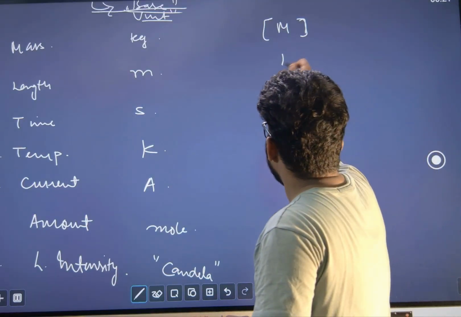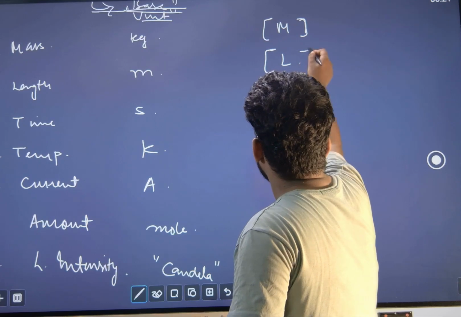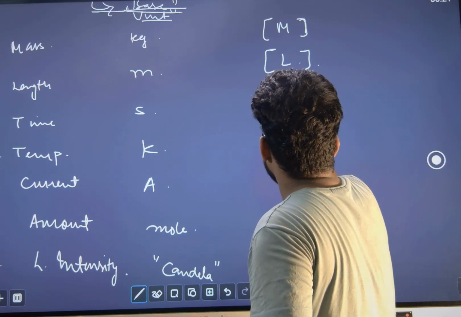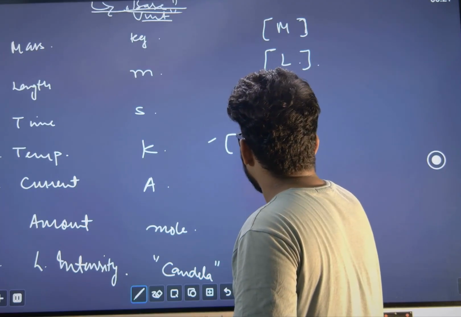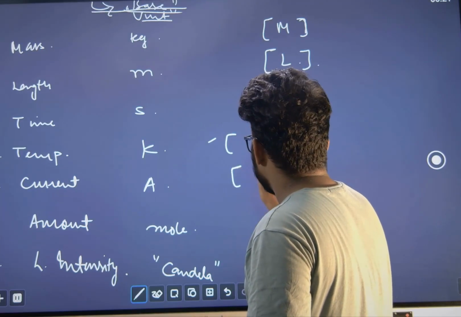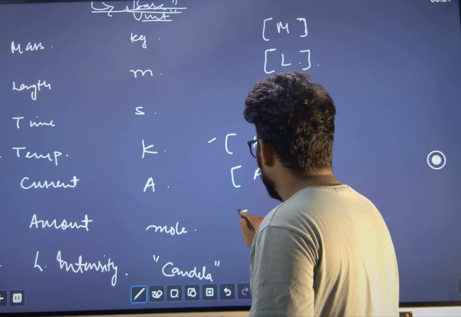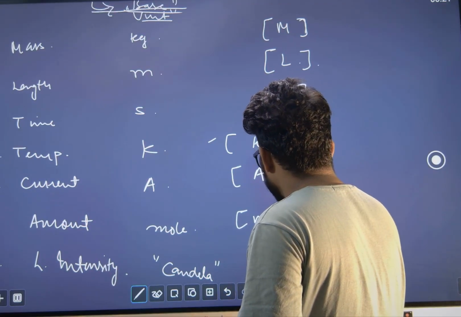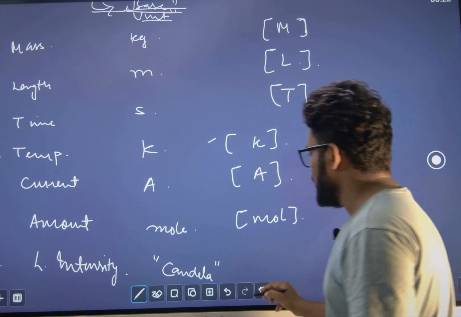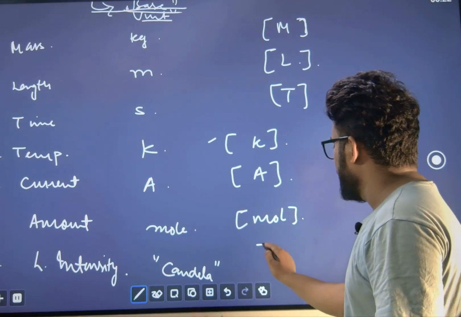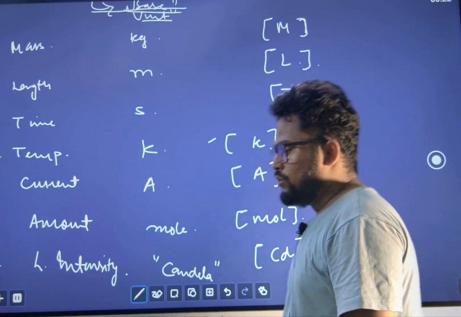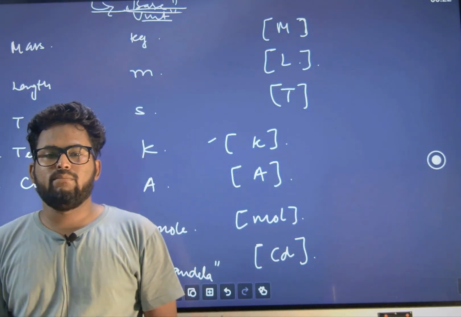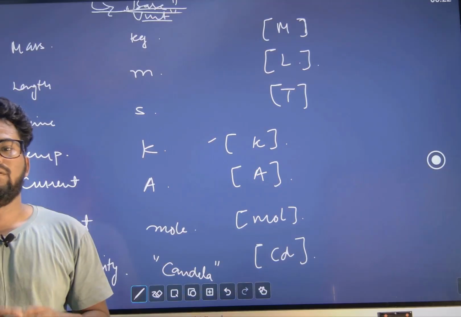Similarly, for length we write L. These are written in a box. For time, T. For temperature, simply K. For current, A for ampere. Mole, sometimes it is written as MOL, sometimes as dimensionless. Luminous intensity, candela, CD. So these are the 7 fundamental quantities as well as their dimensions.